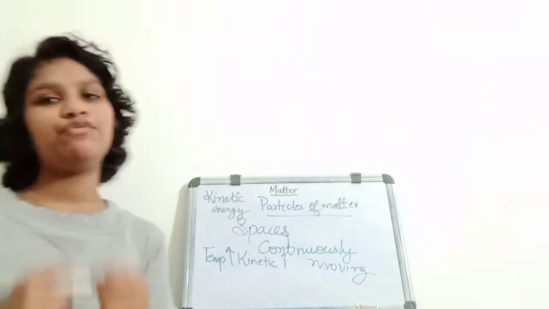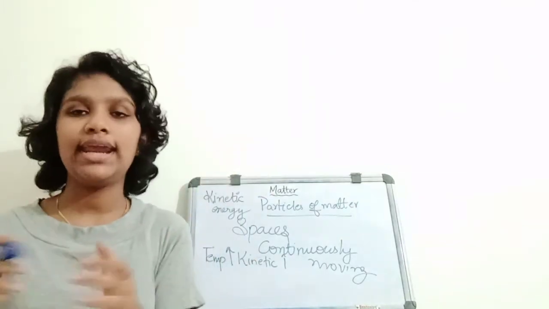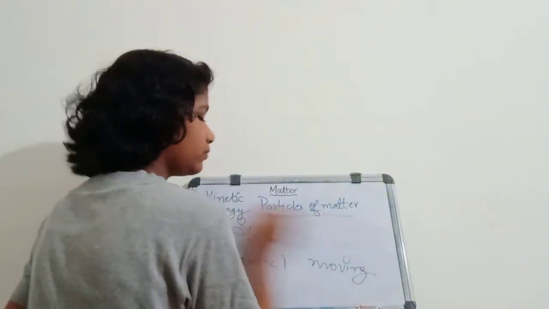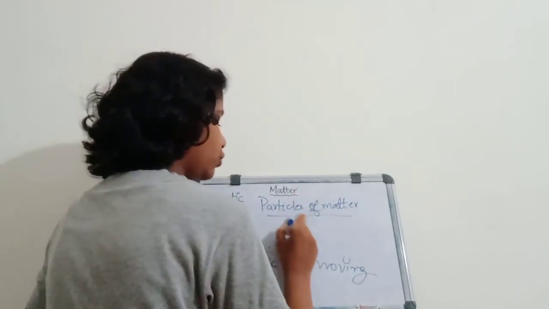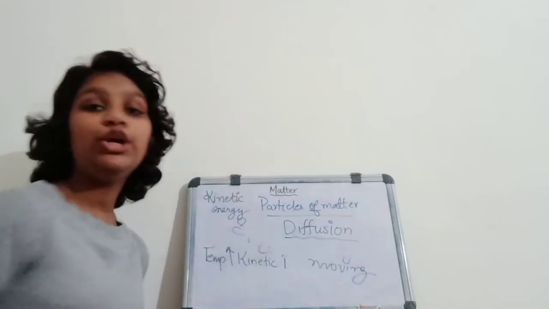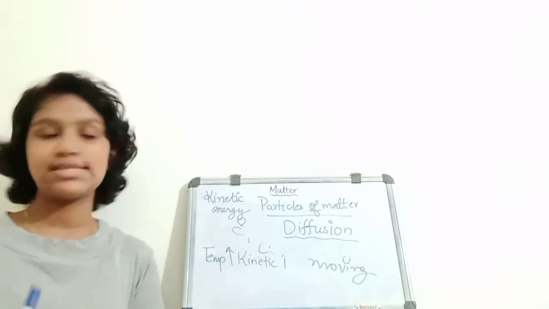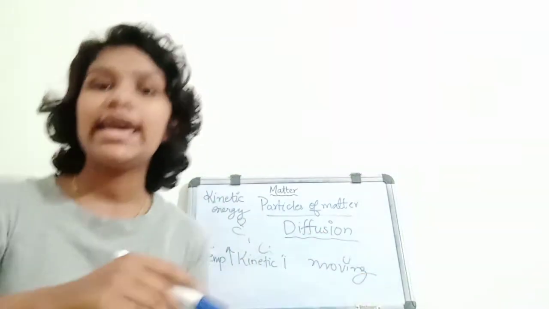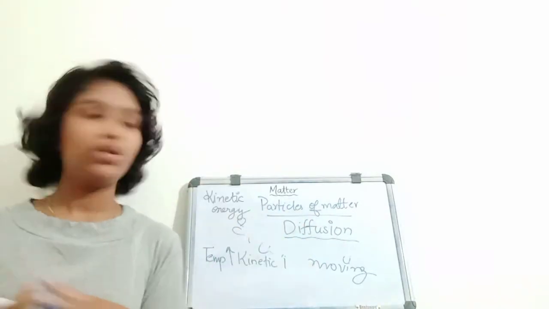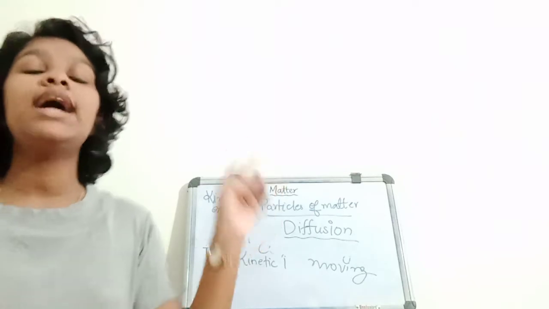And one more thing that you have to learn: how did the aroma dissolve into the air so quickly? That is because of diffusion. And what do you mean by diffusion? Diffusion is nothing but the intermixing of particles. Because of this diffusion, the aroma easily got dissolved into the air. Diffusion is the intermixing of particles.